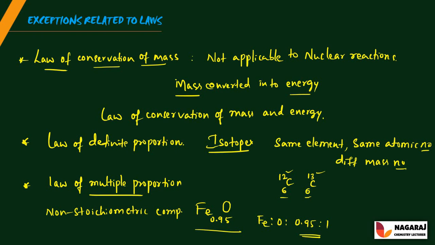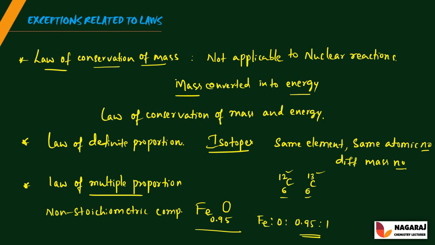So there are three exceptions. The law of conservation of mass is not applicable for the nuclear reactions, because in nuclear reactions the mass is converted into energy. Hence the name is modified to law of conservation of mass and energy.